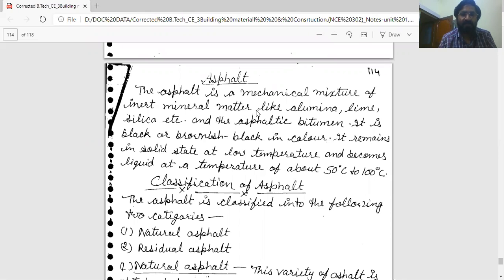Asphalt is a mechanical mixture of inert mineral matter like alumina, lime, silica, etc. And the asphaltic bitumen is black or brownish black in color. It remains in solid state at low temperature and becomes liquid at a temperature of about 50 to 100 degrees centigrade.